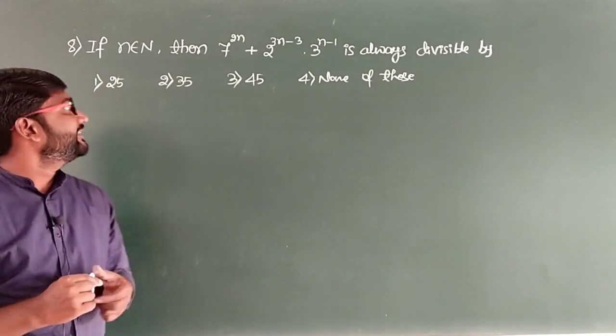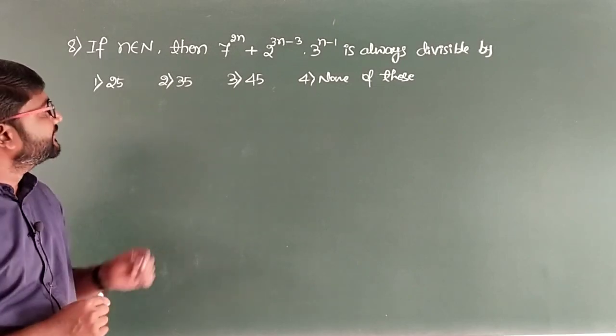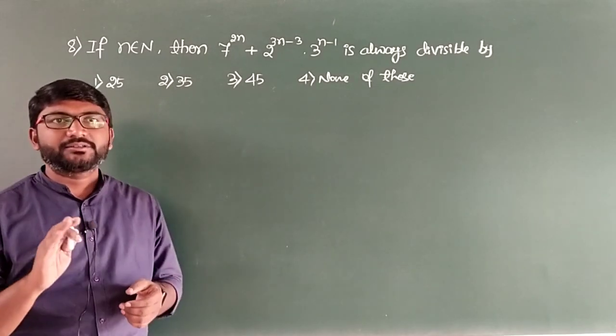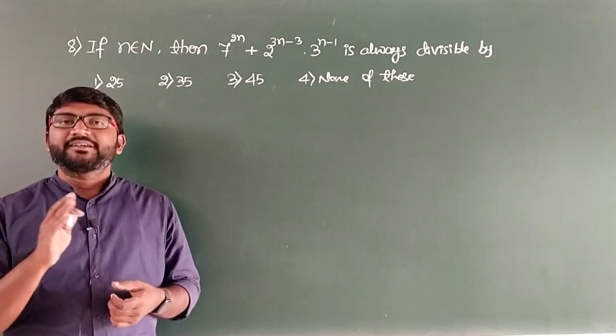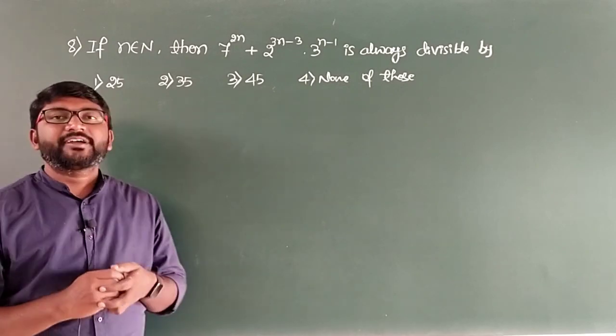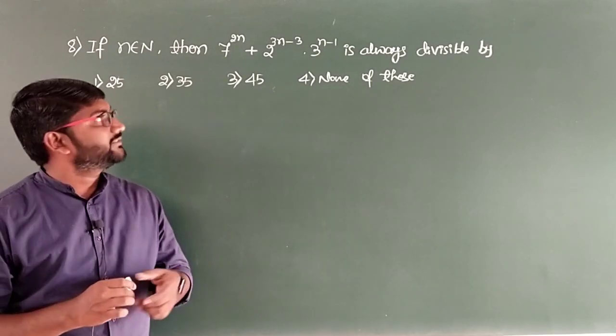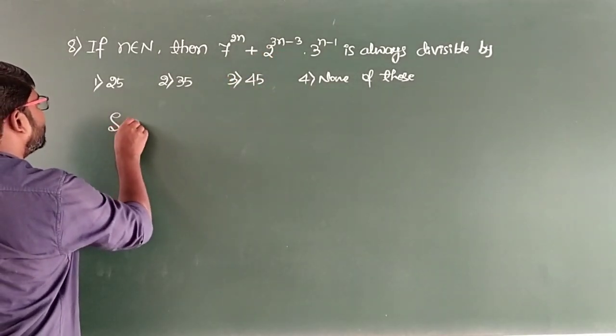Well, question number 8 it is, if n belongs to N, that means small n is a natural number, then 7 to the power 2n plus 2 raised to 3n minus 3 into 3 to the power n minus 1 is always divisible by, the 4 options are 25, 35, 45 and none of these. So I will take this as P of n. So this is the given mathematical statement now.